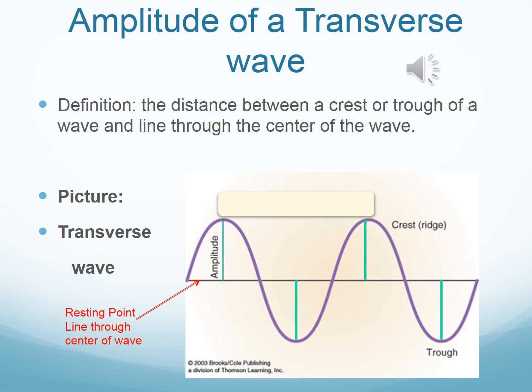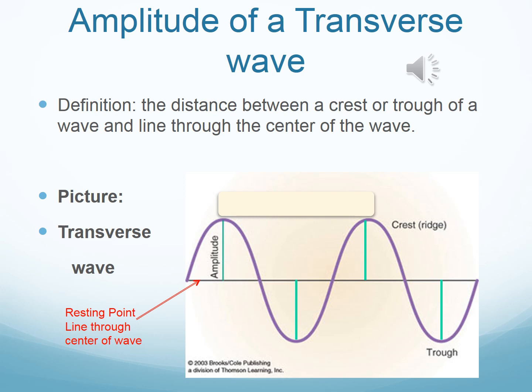Now that we've learned the parts of a transverse wave, the next 2 things that we're going to talk about are the properties of a transverse wave. The first property we're going to talk about is amplitude. Amplitude is the distance between a crest or a trough of the wave and the line through the center of the wave. The line through the center of the wave is called a resting point or resting position.